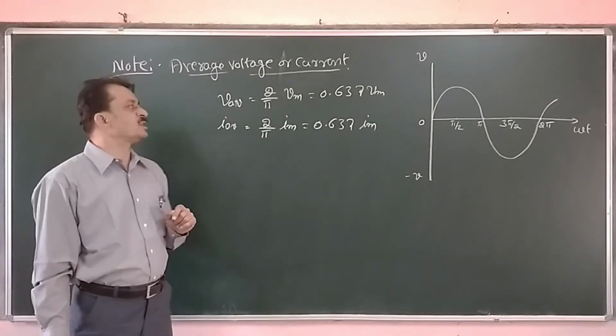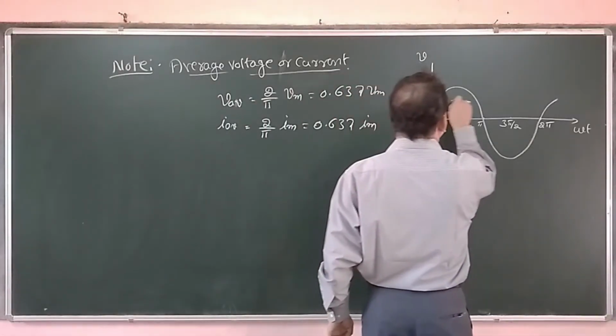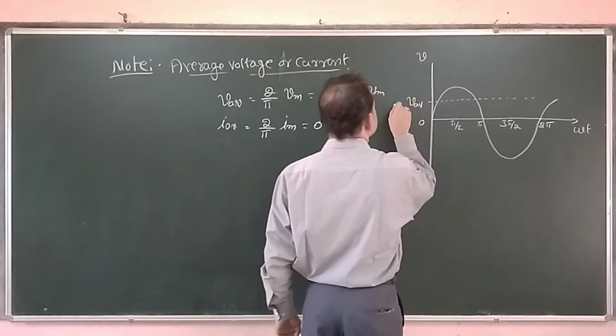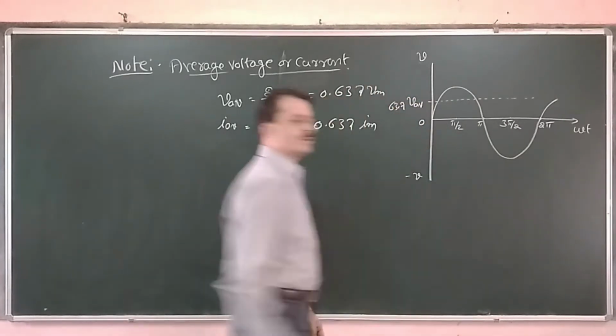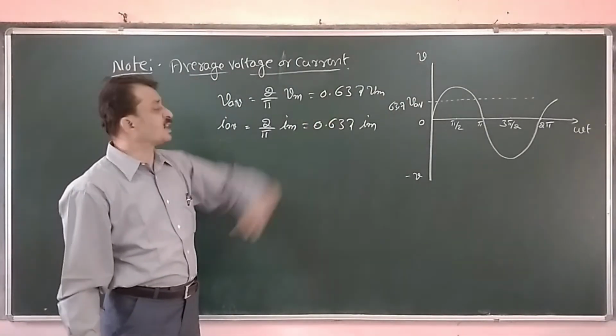If I represent here, this is V average, it is 63.7%. That is the average value for a half of a cycle.